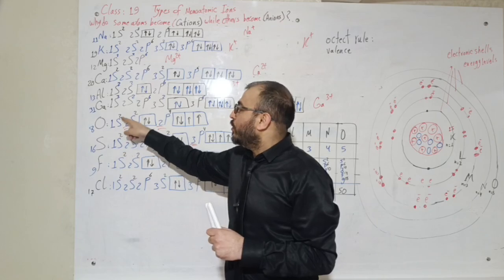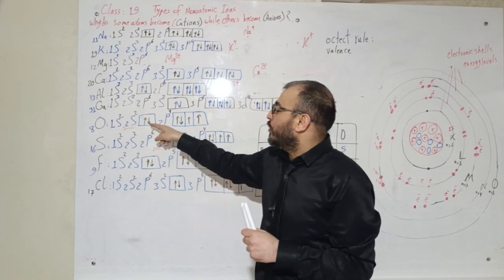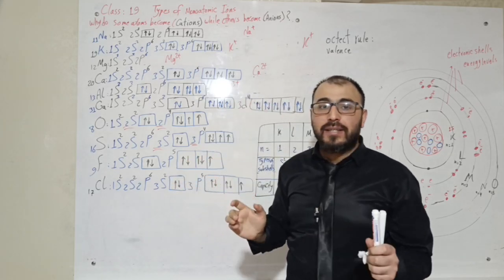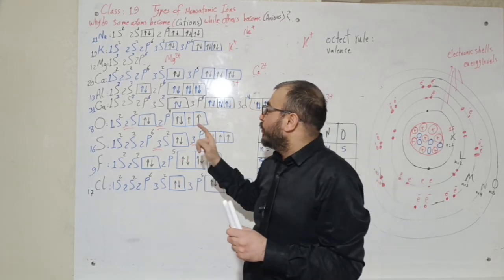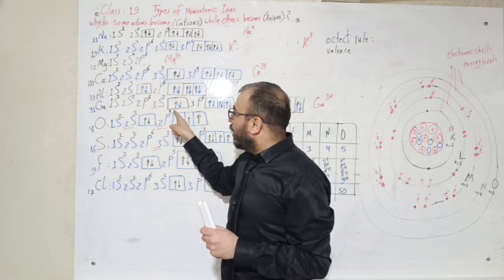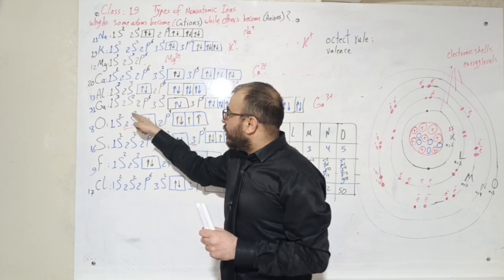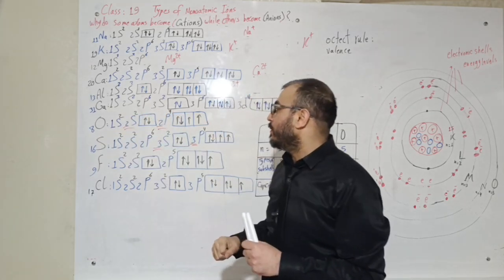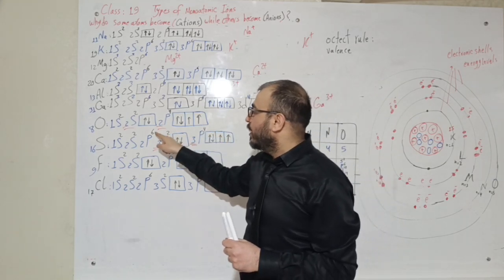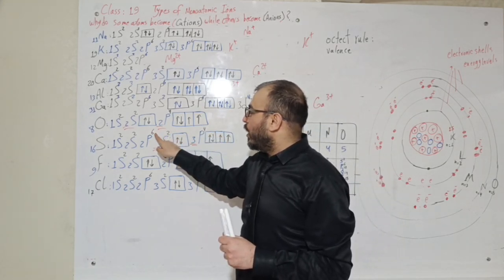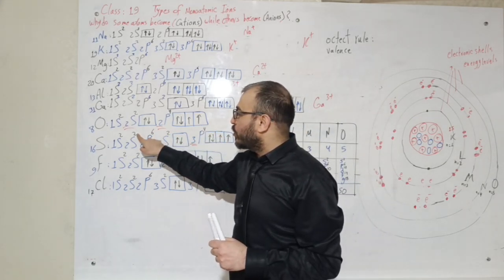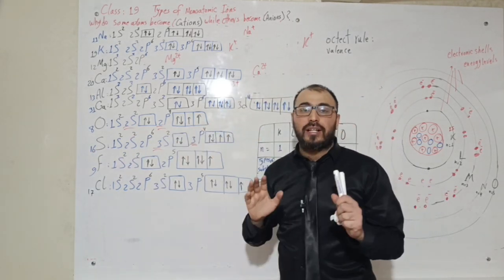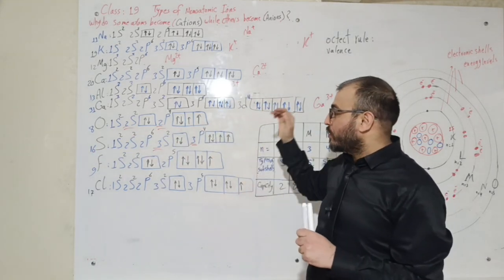I add 2 electrons for 1s, 2 electrons for 2s, 4 electrons for 2p, and as I told you, my friends, before, try to add those electrons to one another. 4, 2, 6, and 2, 8. We have the same number here. We have 4, 2, 6. With 6 to 12, 2 electrons, 14, and 2, 16,